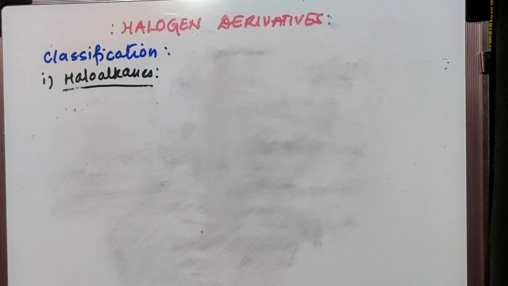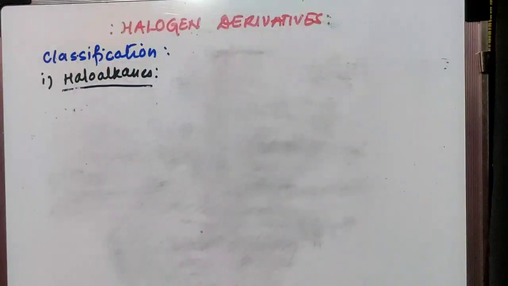First one is haloalkanes. Now alkanes are well familiar to you. You have already studied them in the 11th standard.